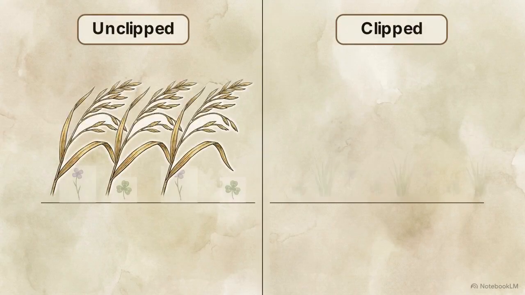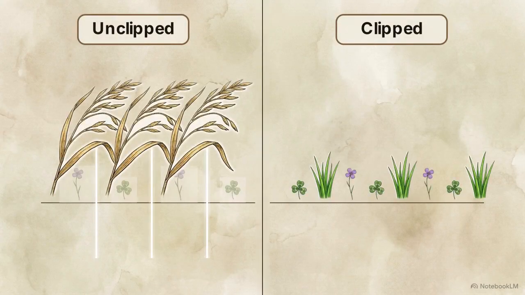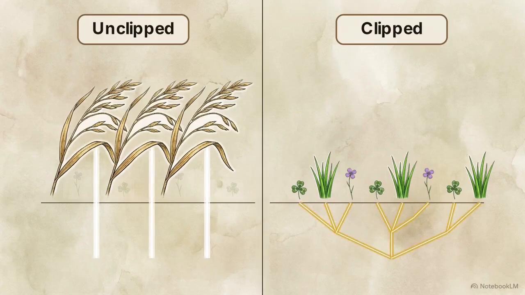This comparison explains the discrepancy. Here is an unclipped plot next to a clipped plot. On the left, dominant plants hoard thick, vertical energy pathways, starving the network. On the right, without dominant structures, the energy grid rewires into dense, branched pathways, distributing resources equitably.